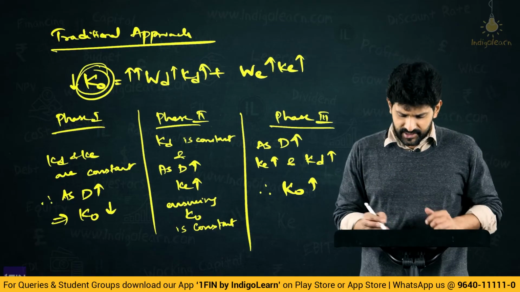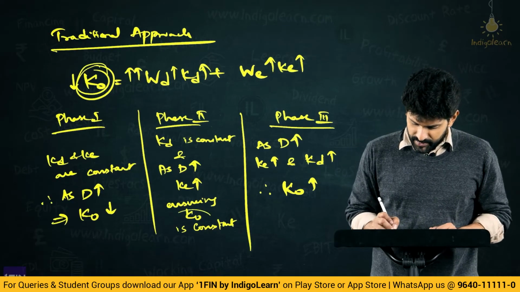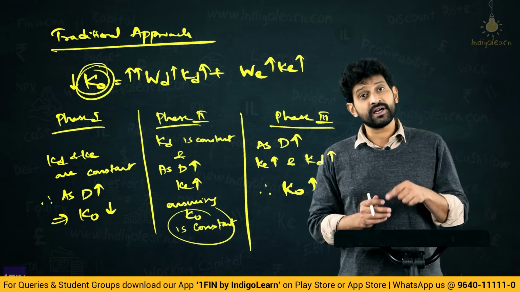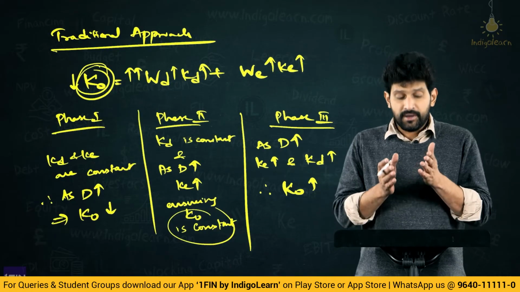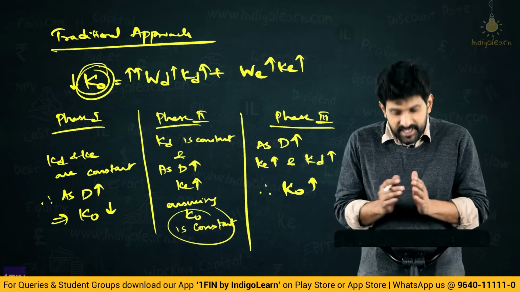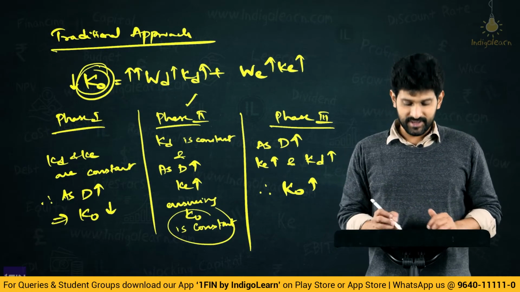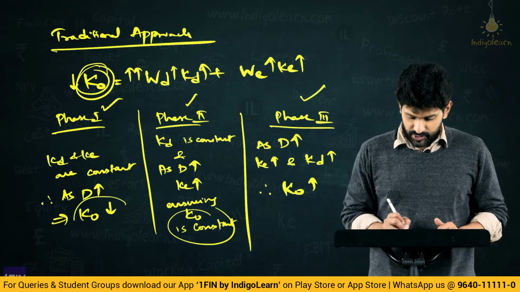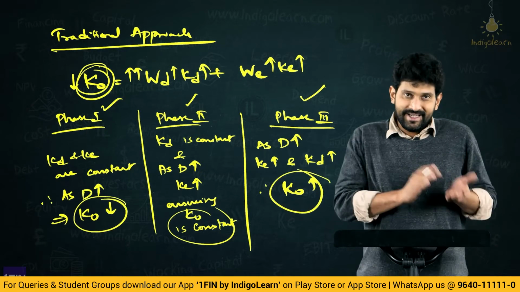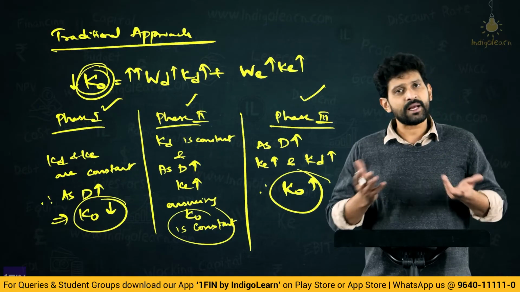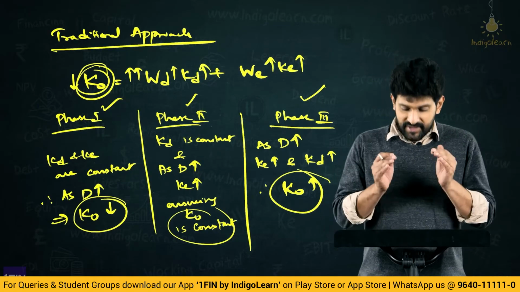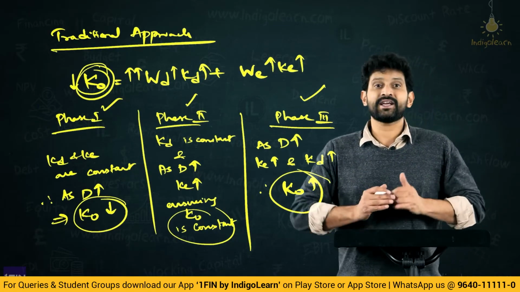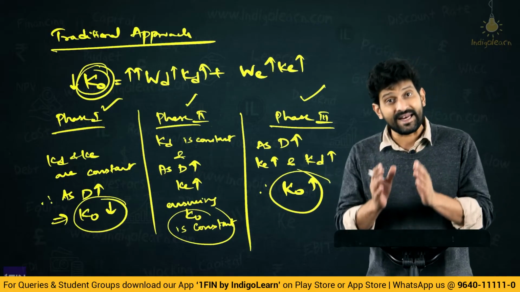Now, friends, you may ask, sir, there is something called KO being constant, then still why are we calling it under the capital structure relevance series? Friends, this is just one phase. There are other two phases wherein you saw KO changes, whether it decreases or increases, end of the day KO is changing depending on capital structure, and hence we categorize traditional approach in the category of capital structure relevance theories.